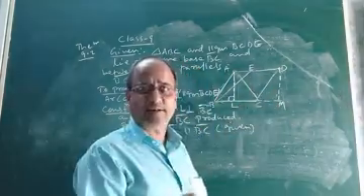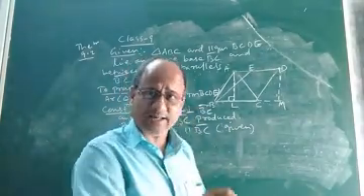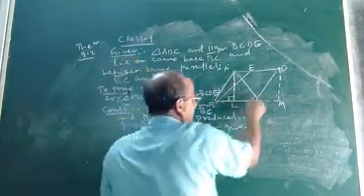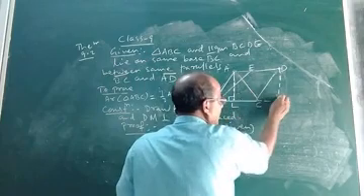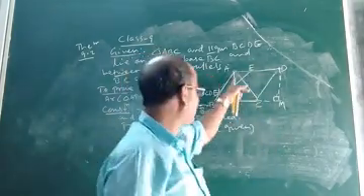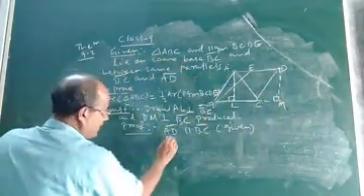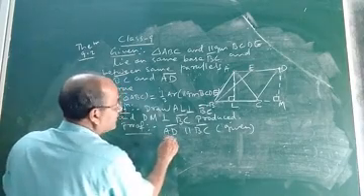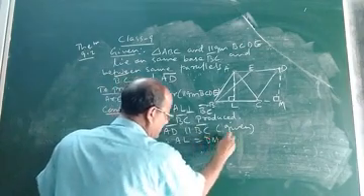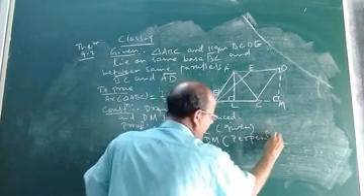And we had read in class 8 that the perpendicular distance between two parallel lines is the same everywhere. That means they are equal. So as AL and DM are the perpendicular distances between AD and BC, which are parallel, AL must be equal to DM. That means AD is parallel to BC, therefore AL will be equal to DM. The reason is the perpendicular distance between parallel lines.